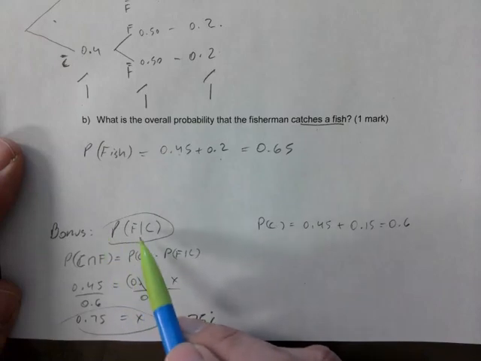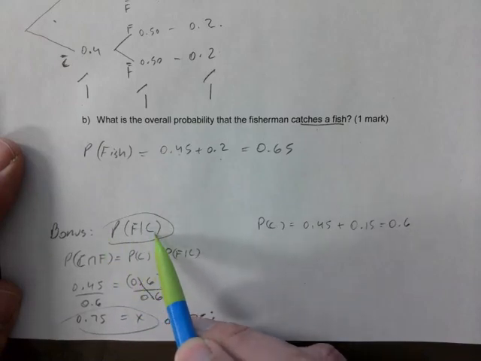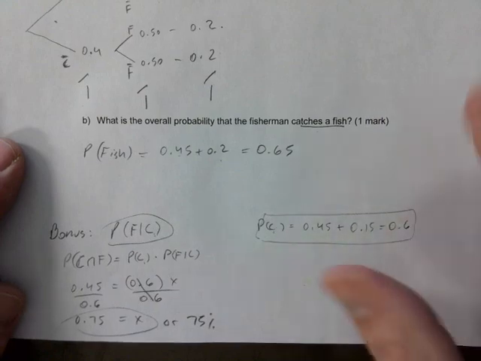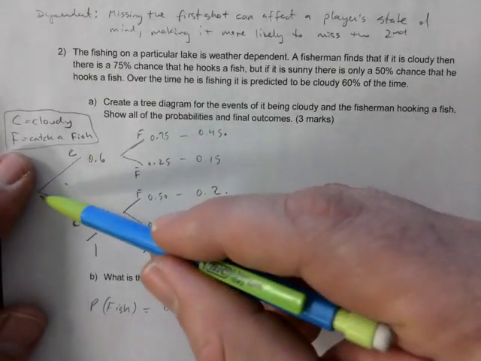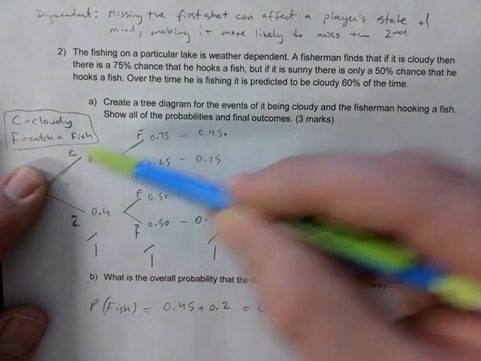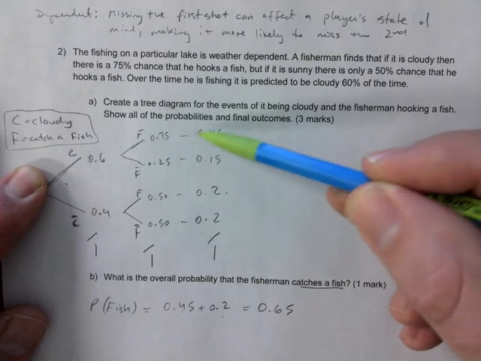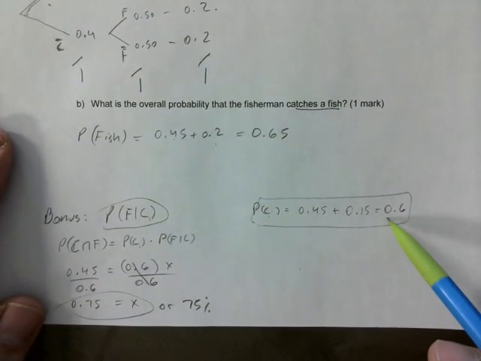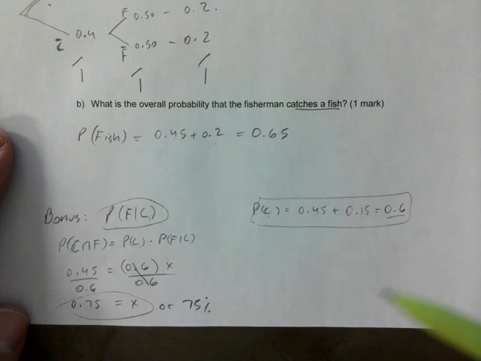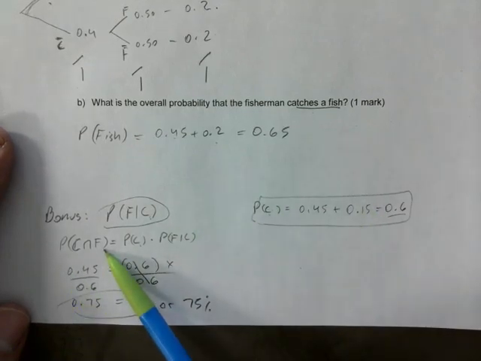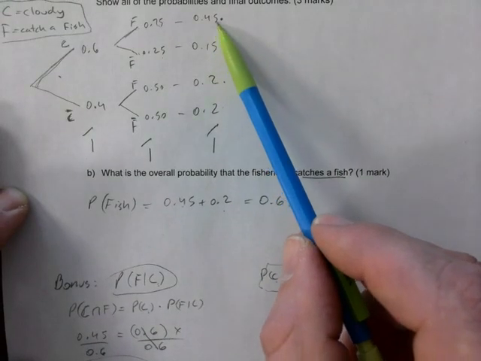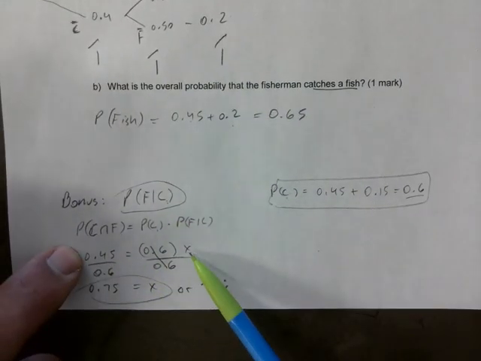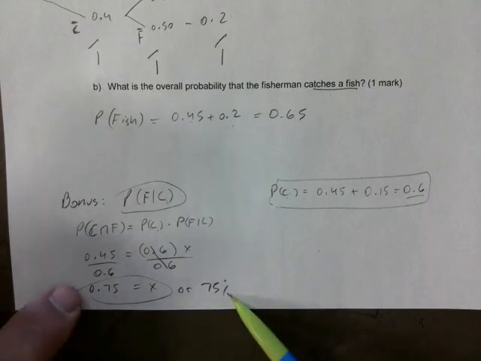And then the bonus. I'm asking for the probability of catching a fish given that it was cloudy. Probability of cloudy, I did that on the side here. How do I add up cloudy? If you think about it, the only cloudy events are down this branch, so both of these outcomes involve cloudy skies. I need to add up these 2 to get my probability of it being cloudy, and it ends up being 0.6, which it was anyways. Cloudy and a fish, the only option is at the very top. Cloudy and fish is way at the top here, and so I put those numbers down. I divide both sides by 0.6, I get 75%.